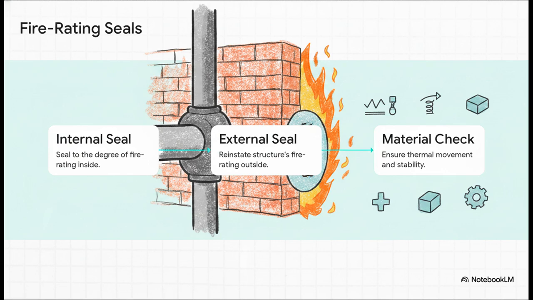But what happens when our wiring enclosure has to pass through a fire-rated barrier? Well, you have to stop the wiring from becoming a fire highway. And doing that requires 3 critical steps. First, you need an internal seal inside the conduit. Second, you need an external seal around it to fully reinstate the wall's original fire rating. And third, crucially, you have to do a material check to ensure all those seals permit thermal movement and won't just fail under the extreme stress of a fire.